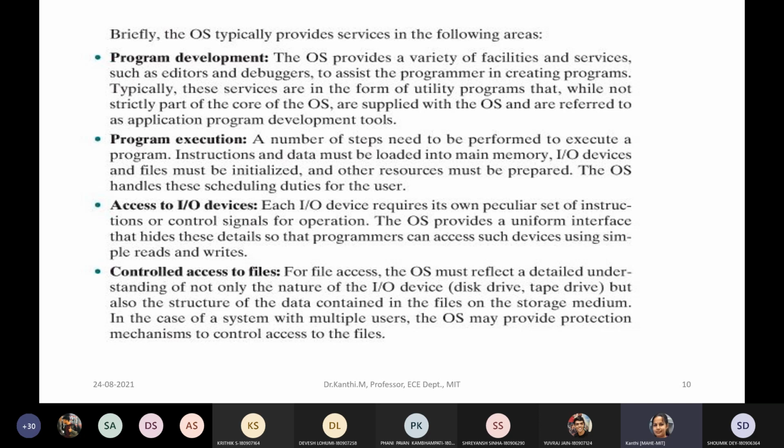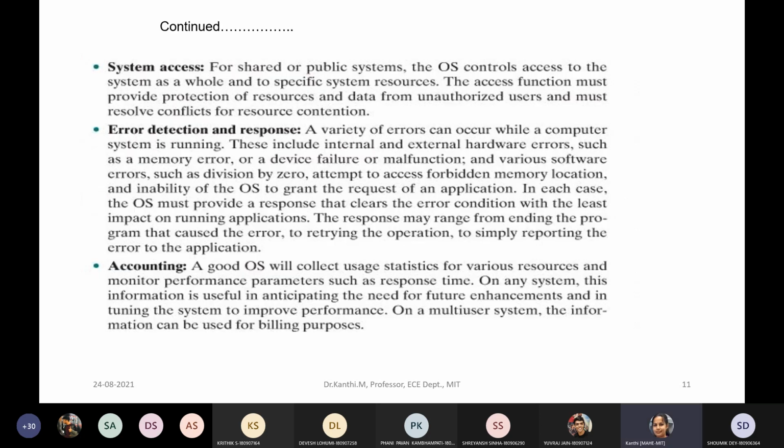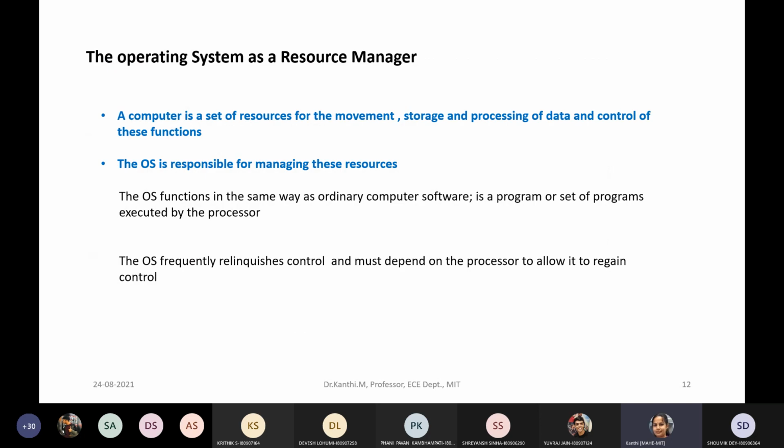Anything? Hello? No, ma'am. Because if I go on monotonous, today it is a theory basically.